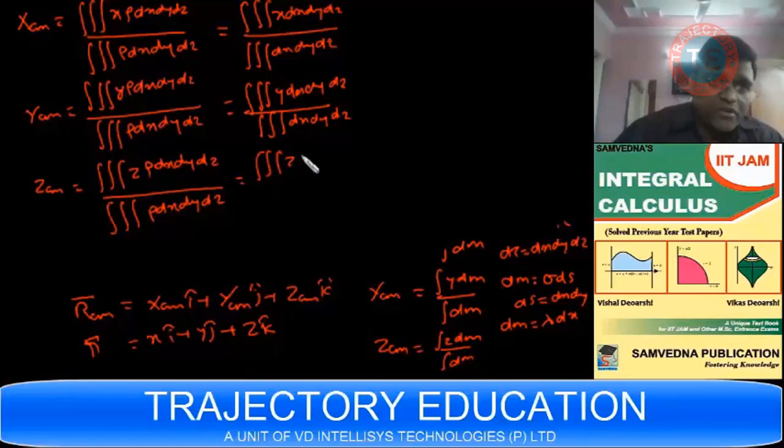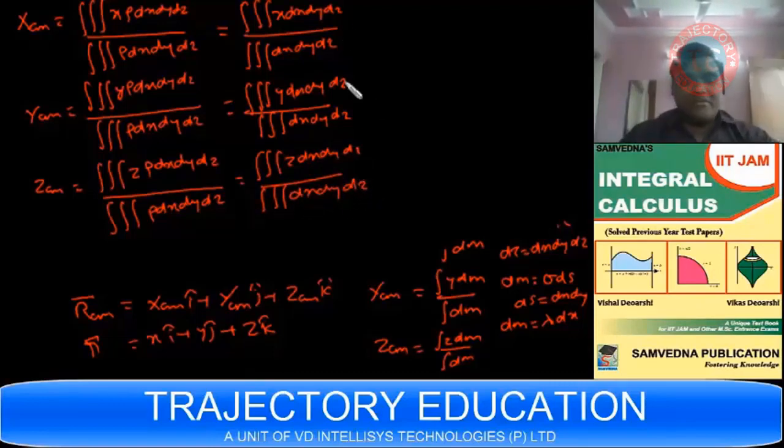This is the case when rho is constant. Rho is the volume density of the mass. So in order to find the center of mass, we have to carry out these integrals.